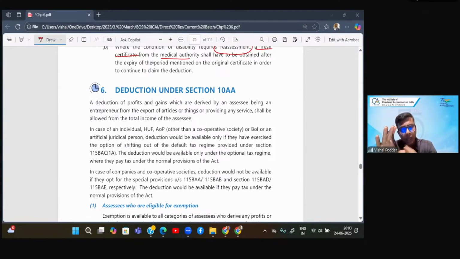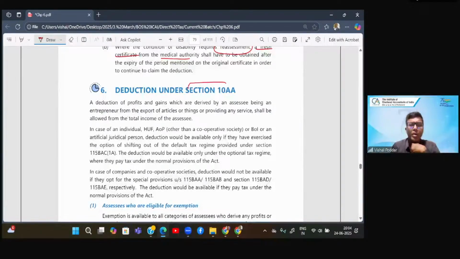So if royalty is given at 50%, you convert it to 20%, obviously the amount will reduce. Now this reduced amount, which is at 20%, you compare it with 3 lakhs, whichever is lower is your final deduction. Correct? So in case where royalty is received in percentage form, both the limits are applicable together. Fine, beta?